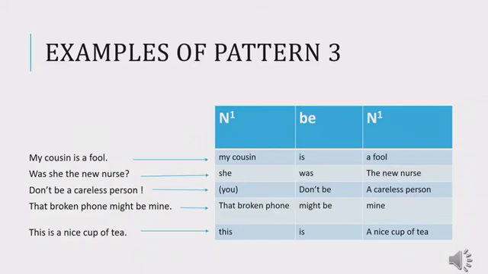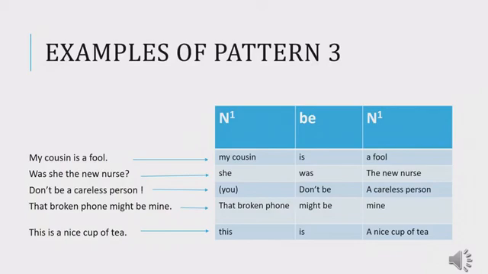If I want to substitute this possessive pronoun with a noun phrase, I can say my phone. So that broken phone might be my phone. So my phone or mine and that broken phone refer to the same thing. I'm talking about the same phone.